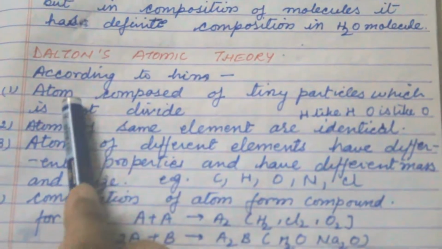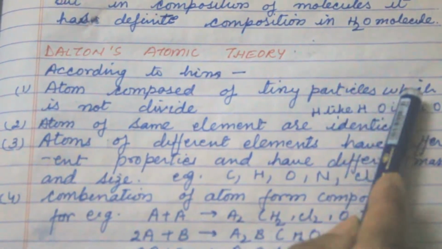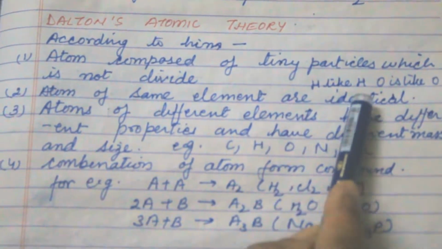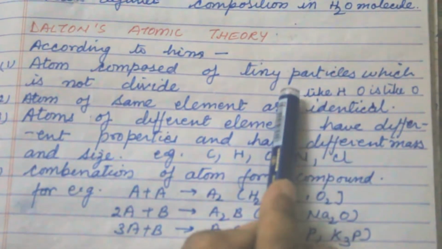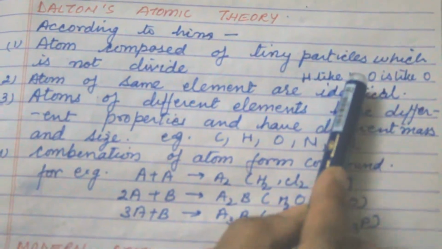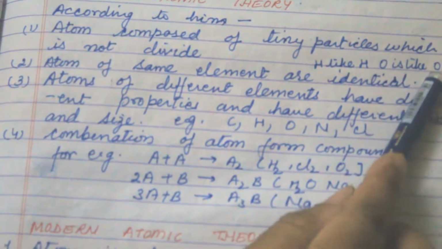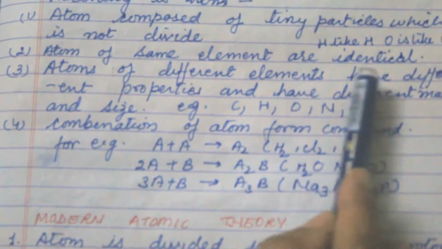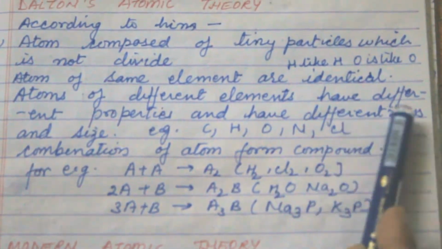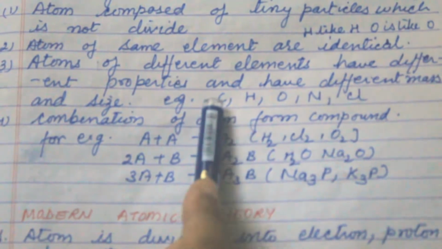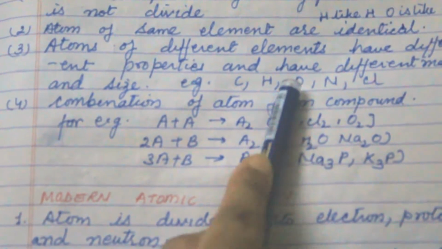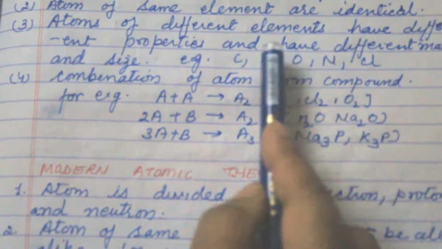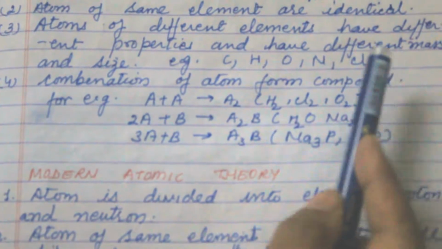According to him, an atom is composed of tiny particles which cannot be divided. Atoms of the same element are identical. For example, H is like H in all cases and O is like O, but H is different from O. So atoms of different elements have different properties and different mass and size. For example, C is different from H, which is different from O, N, and Cl in all properties and has different mass.